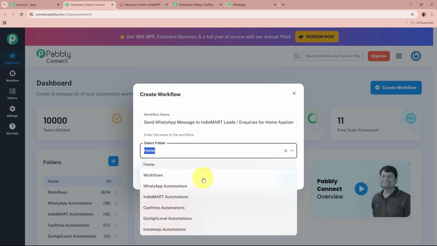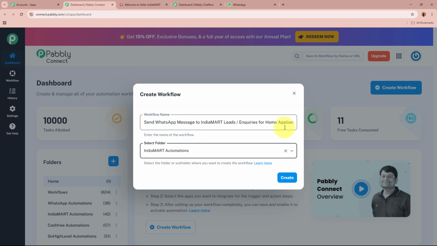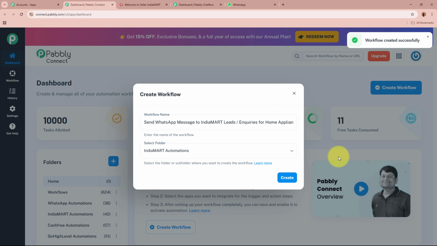For that, click on this drop down. These are the folders from which I'm going to select IndiaMART Automations as the folder I want to save this workflow in. After giving the name to the workflow and selecting the folder, let's click on this Create button in order to create a workflow.